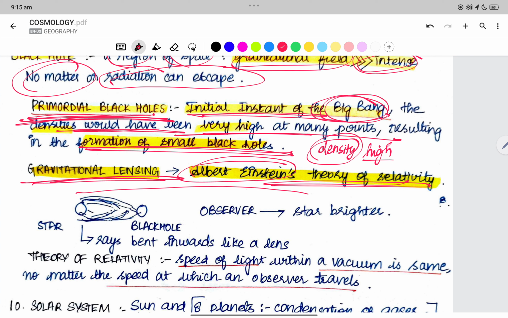Now this gravitational lensing: we have a black hole and a star. The black hole has a high intensity of gravitational field, so it attracts the rays. Now the rays bend. Certain rays escape, certain rays fall into the black hole, whereas certain rays bend, and a viewer can receive light from the star, but he couldn't locate the star itself.